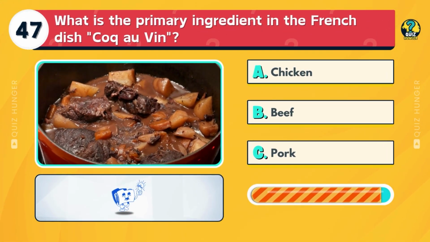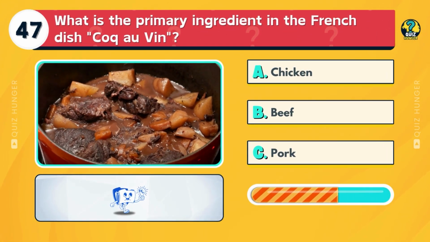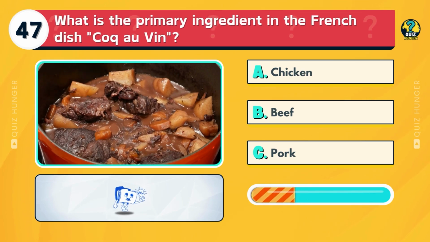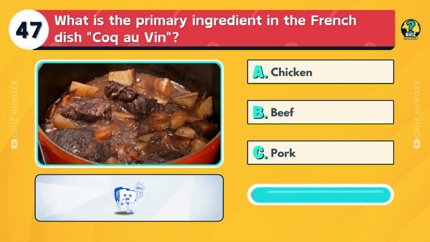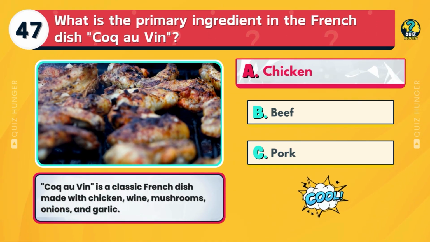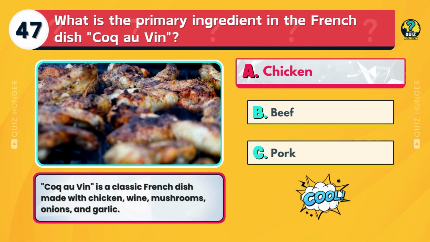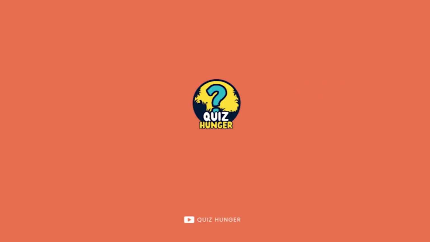What is the primary ingredient in the French dish coq au vin? Chicken, beef, or pork? Coq au vin is a classic French dish made with chicken, wine, mushrooms, onions, and garlic.